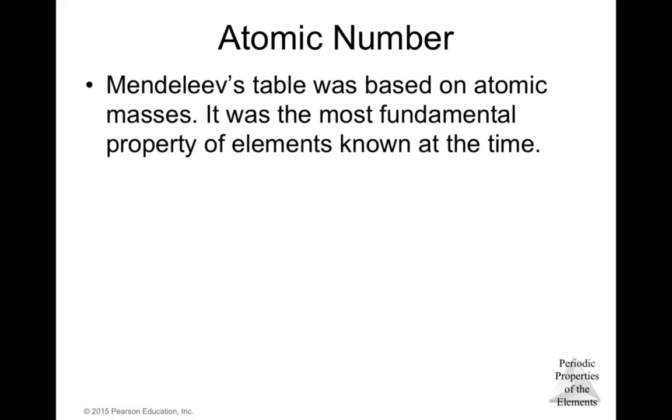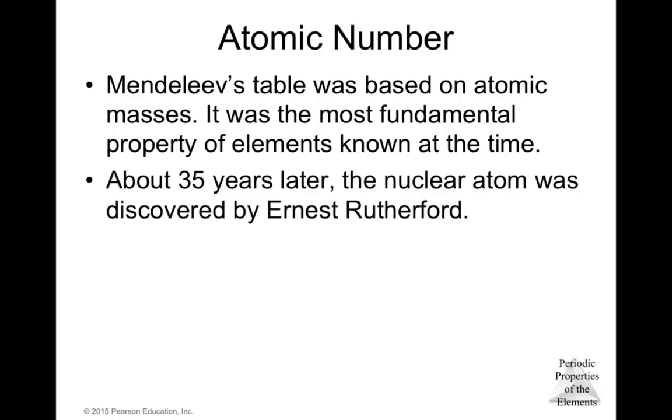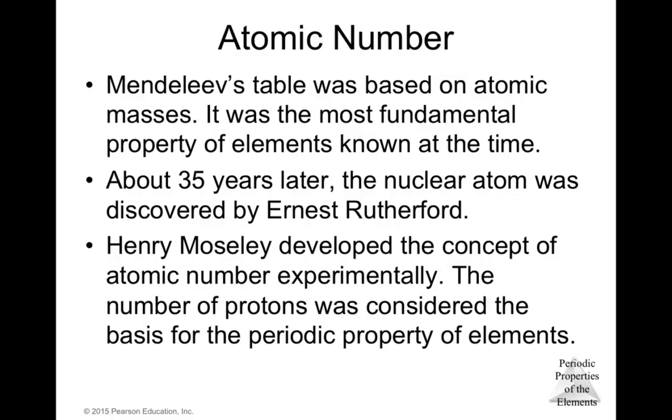Mendeleev's table was based on atomic masses. It was the most fundamental property of elements known at that time. About 35 years later, the nuclear atom was discovered by Ernest Rutherford, and 2 years later, the scientist Henry Moseley developed the concept of atomic number experimentally.